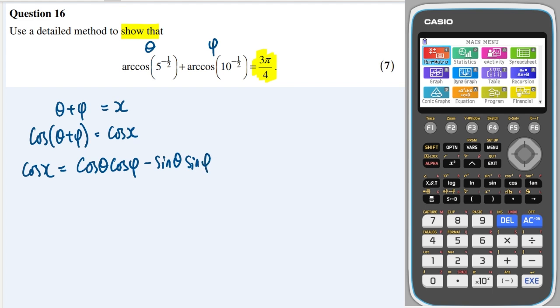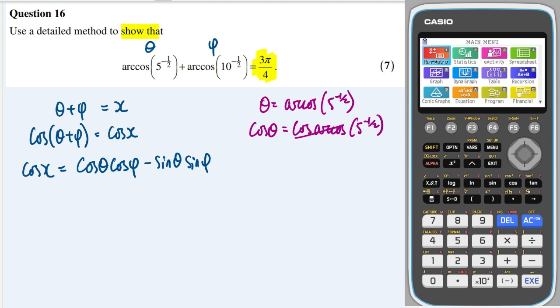And what is cosine theta? Well, we've already determined that theta is arc cosine of 5 to the minus a half. So cosine theta will be cosine of arc cosine of 5 to the minus a half, and cosine arc cosine will cancel.